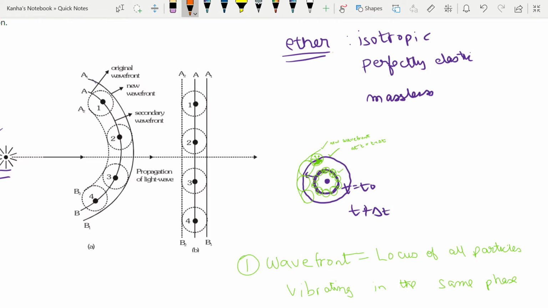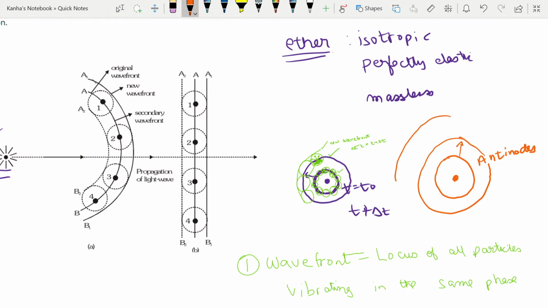It's quite easy to understand this concept. So if this is my source, and let's say this is the wavefront corresponding to the antinodes, we want to see how this antinode propagates with time. After a small time t, it might reach here. At a later time t, the same wavefront reaches different points. So we are concerned about how the wavefronts are being propagated.